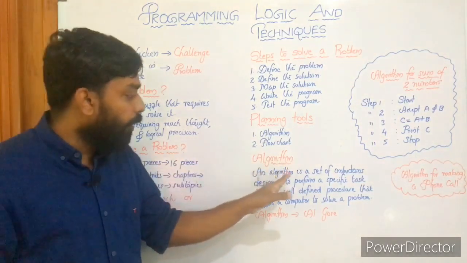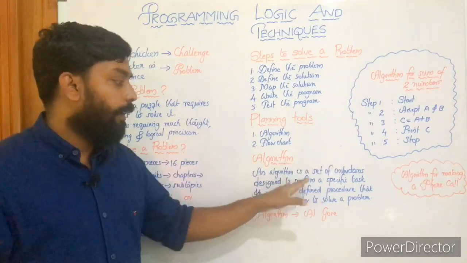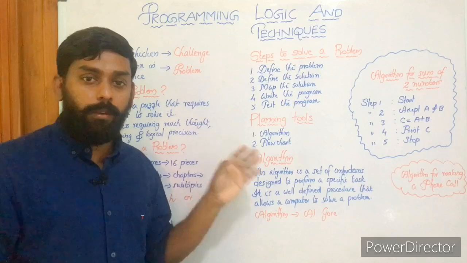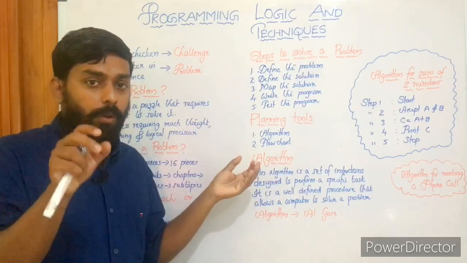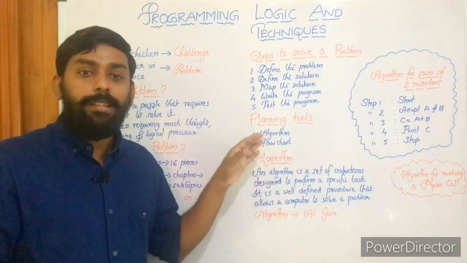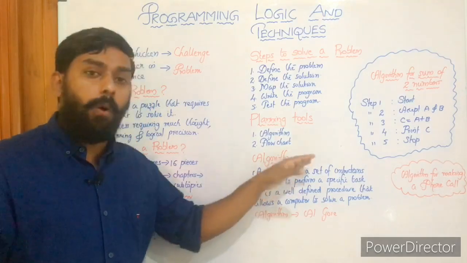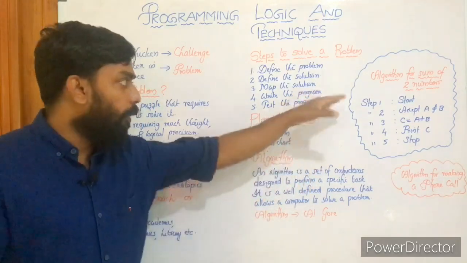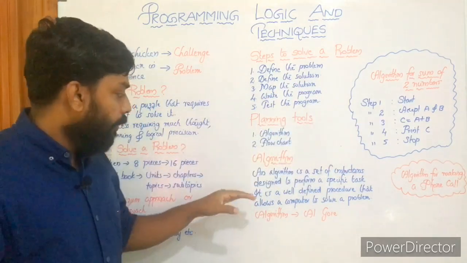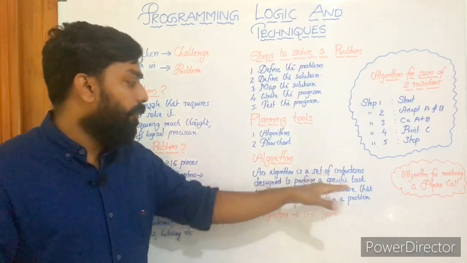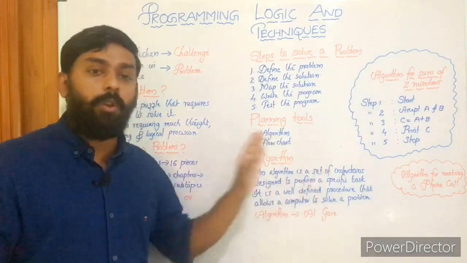An algorithm is a set of instructions designed to perform a specific task. This is the official, formal definition. We'll be learning examples, don't worry. Then another definition: it is a well-defined procedure that allows a computer to solve a problem.